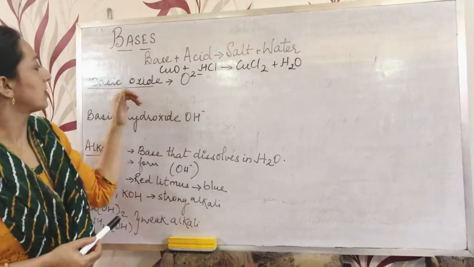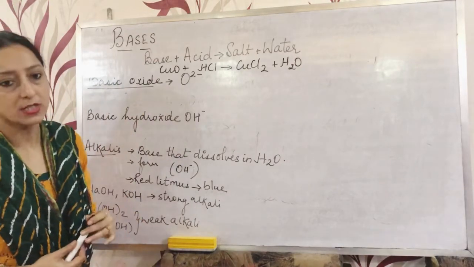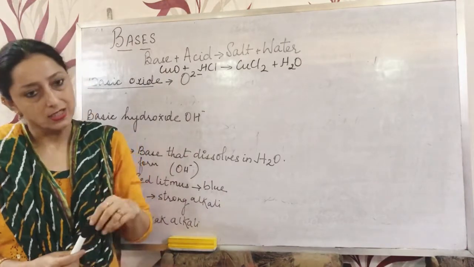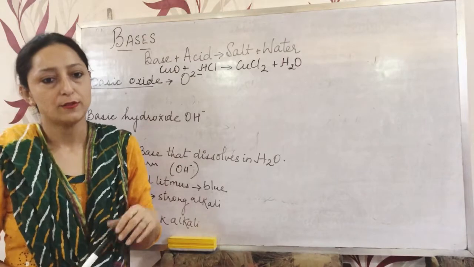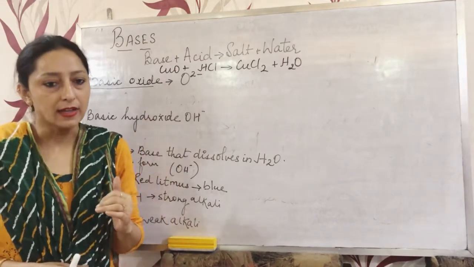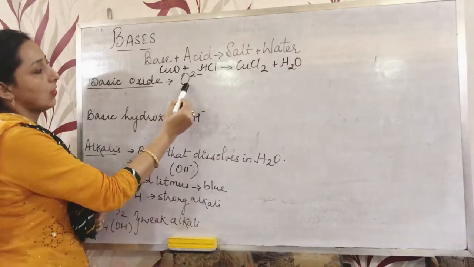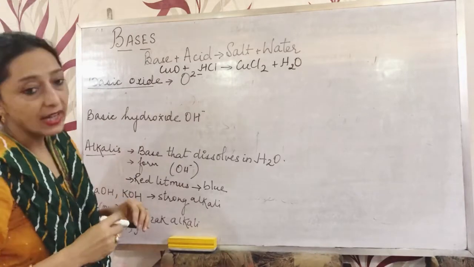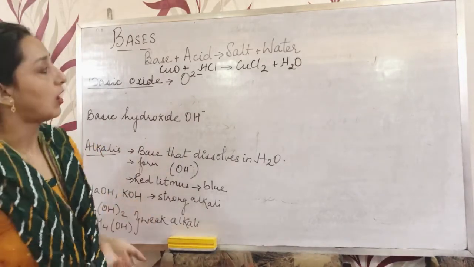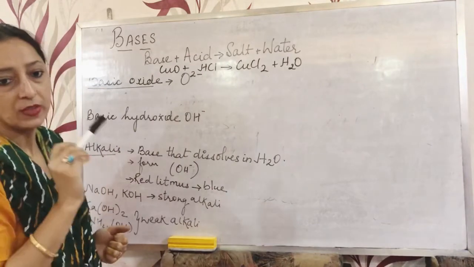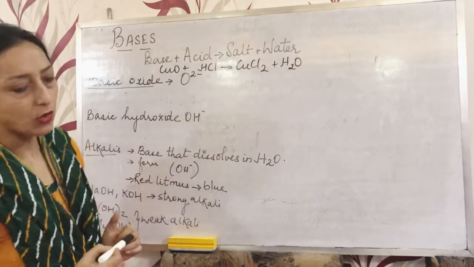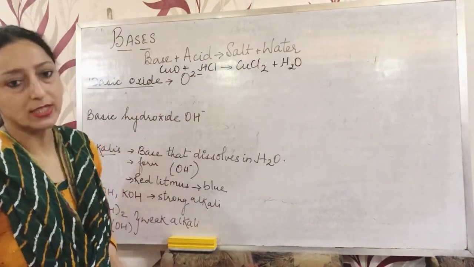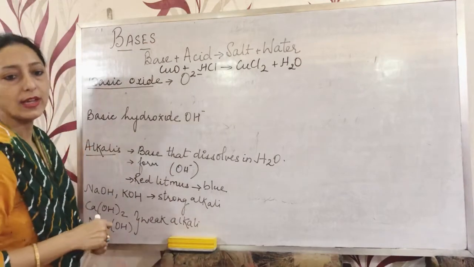Now the next topic is basic oxide. What is a basic oxide? It is a metallic oxide which contains the oxide ion, and when it reacts with an acid, it will form salt and water.